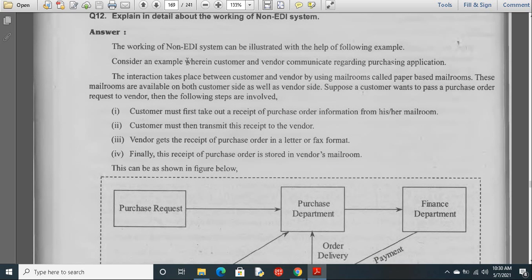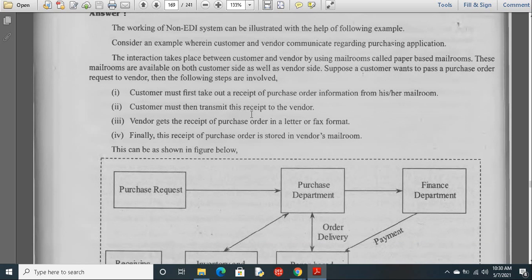Consider an example wherein customer and vendor communicate regarding a purchasing application. The interaction takes place between the customer and vendor by using mail rooms, called paper-based mail rooms. These mail rooms are available on both the customer side as well as the vendor side. Suppose a customer wants to pass a purchase order request to the vendor, then the following steps are involved.